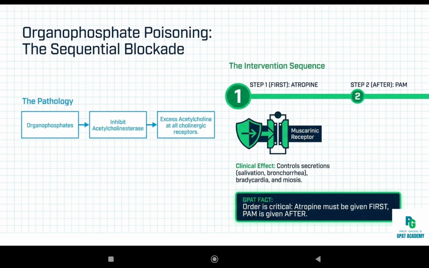Atropine blocks muscarinic receptors and controls secretions, bradycardia, and miosis. Atropine does not reverse nicotinic effects, that is muscle weakness and paralysis. For that, pralidoxime or PAM regenerates the acetylcholine esterase. Trick shot for this: atropine, that is anti-secretions. Atropine dries up secretions. Atropine is given first and PAM is given later. Order is important. GPAT asks this.